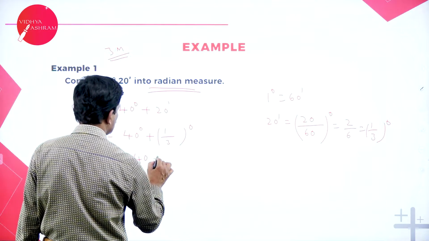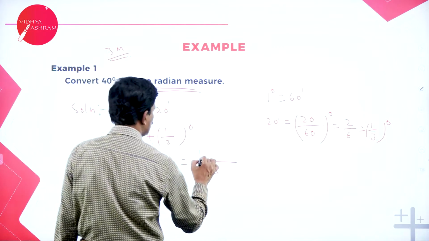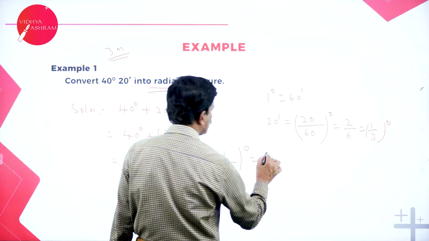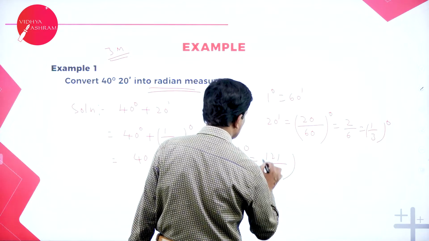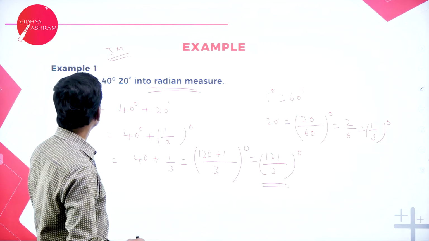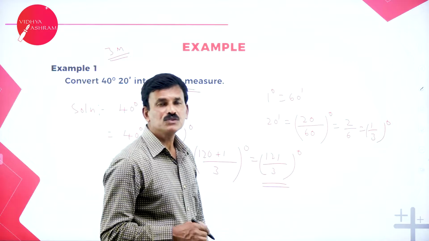Now take LCM. This is 40 plus 1 by 3. Take LCM: 3 fours are 12, so 120 plus 1, that's equal to 121 by 3 degrees. 121 by 3 degrees is the conversion of 40 degrees 20 minutes. Now, this is in degrees.